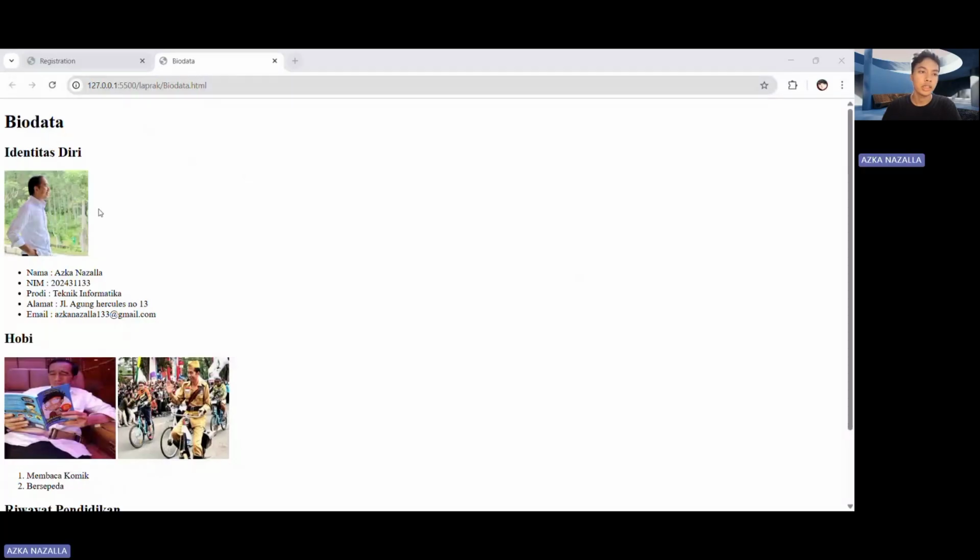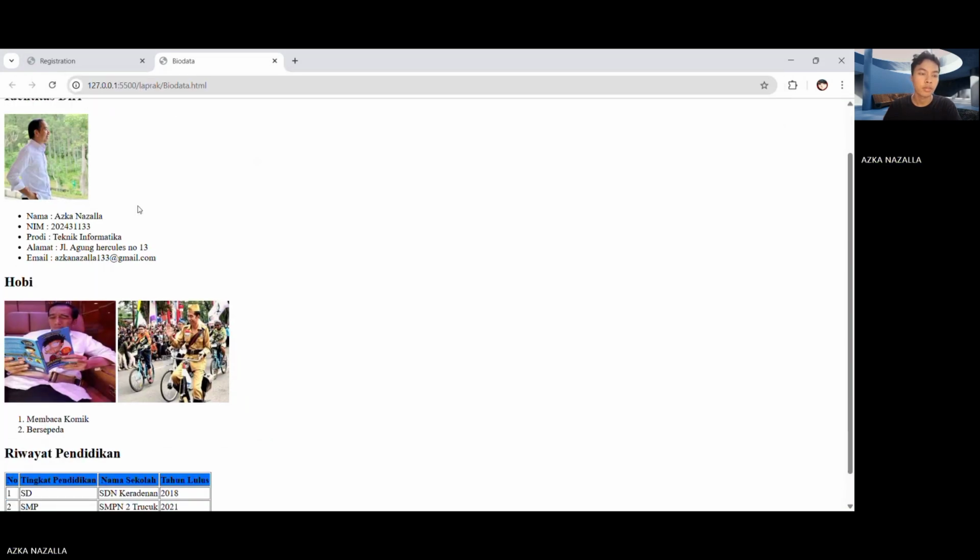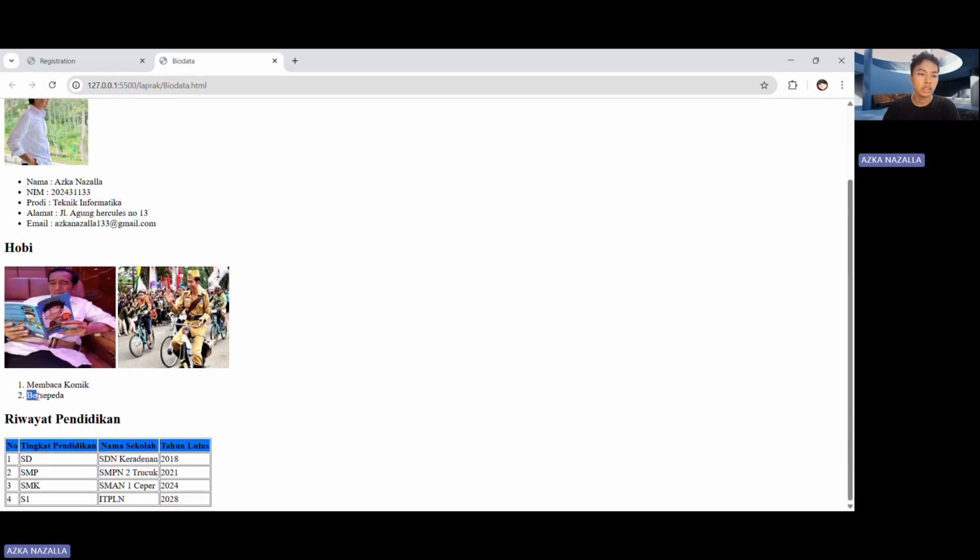This is for biodata. This is identitas diri, heading 2. This is heading 1, and this is the title in head, and this is the unordered list. This is the ordered list. This is for the image.